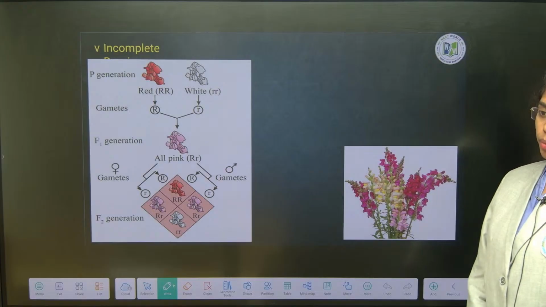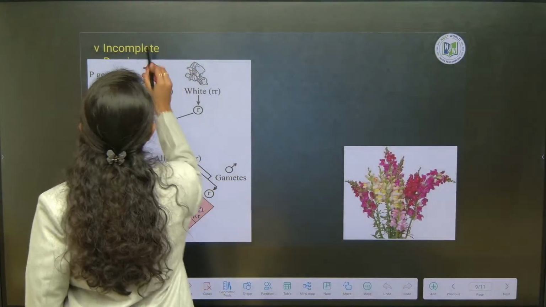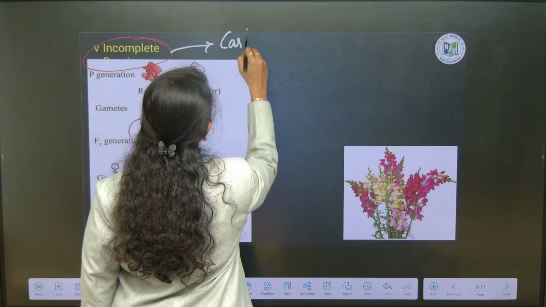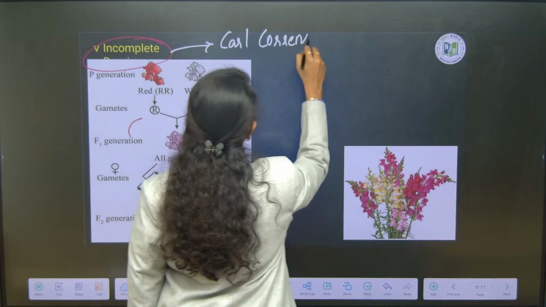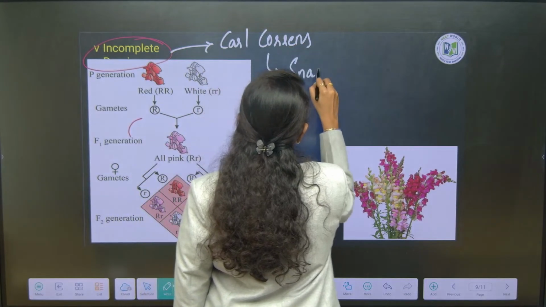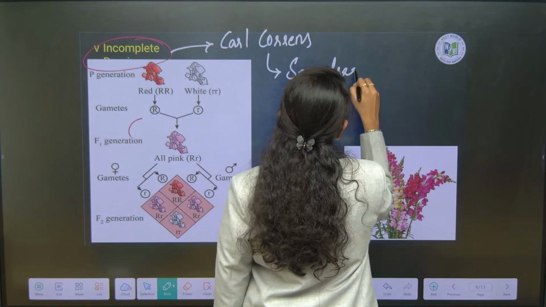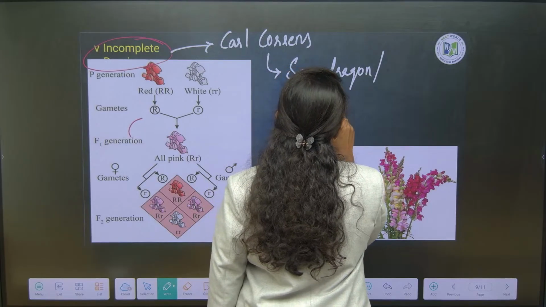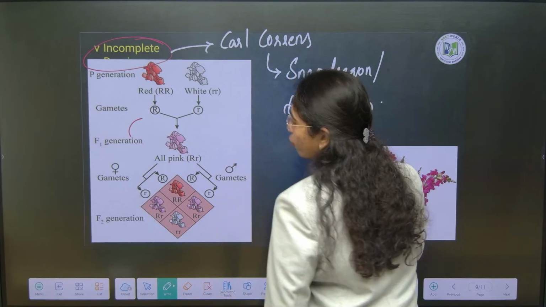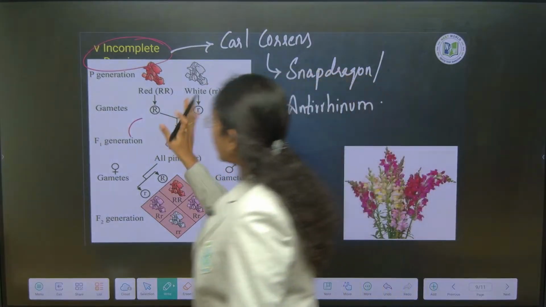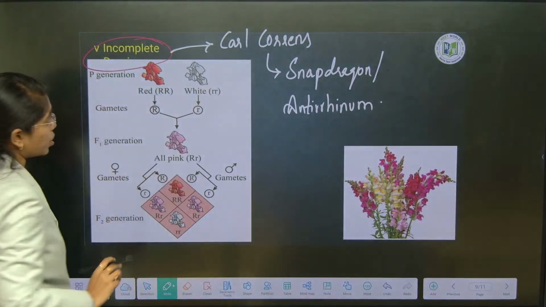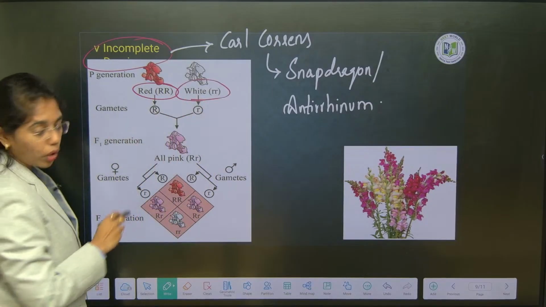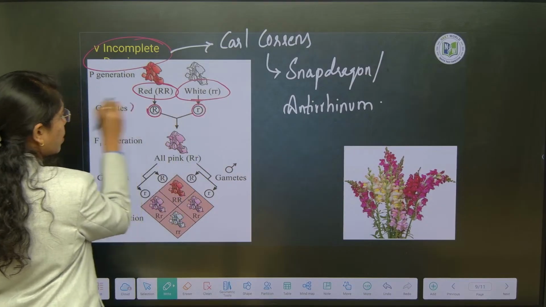Now, incomplete dominance. Incomplete dominance was first given out by Carl Correns. He worked on the plant snapdragon, Antirrhinum, or Mirabilis jalapa, the four o'clock plant, you can take. Here flower color is the character that is considered. The dominant flower color is red, recessive is white, and capital R, small r are the alleles that are considered.